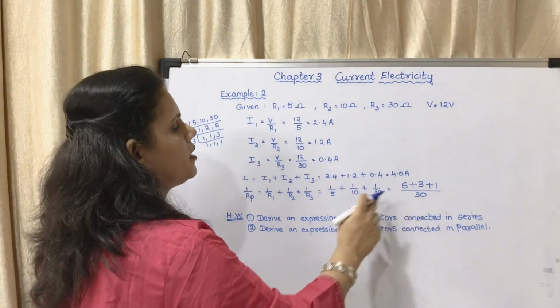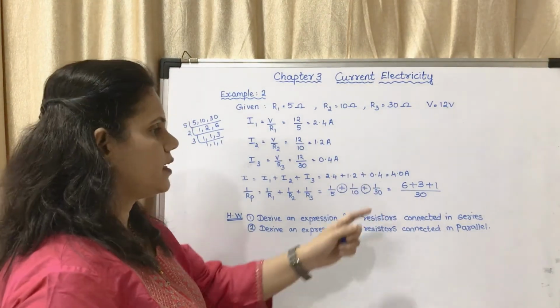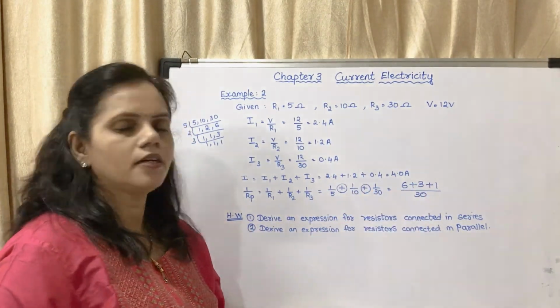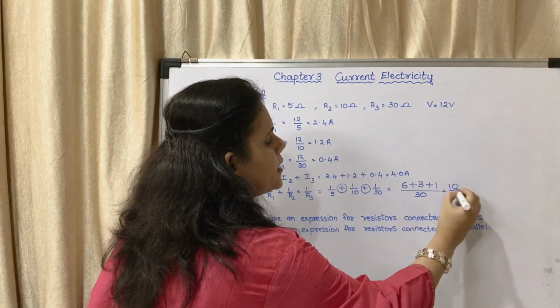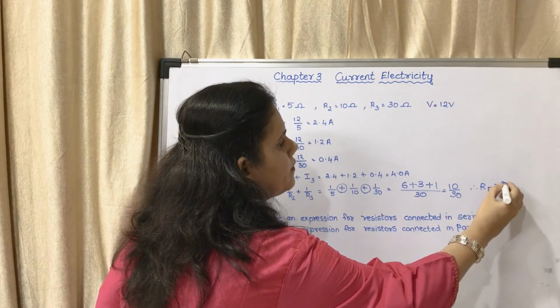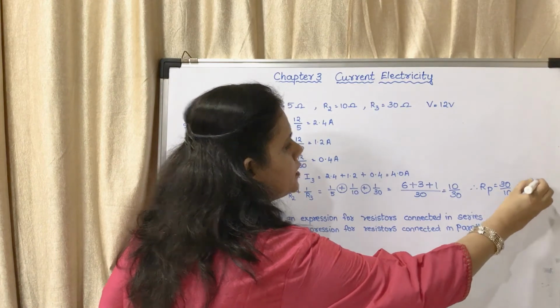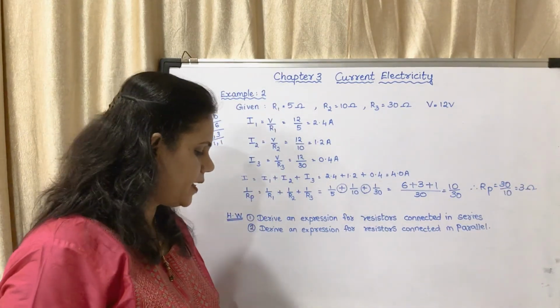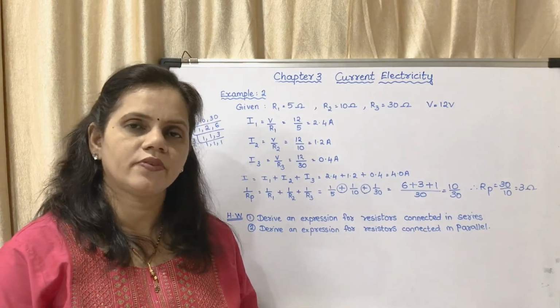Where did this plus come from? These plus. Okay, so it will come to 6 plus 3 plus 1 upon 30. That will be 10 upon 30. So Rp will be equal to 30 upon 10. That will be equal to 3 ohm. So the effective resistance will be 3 ohm.